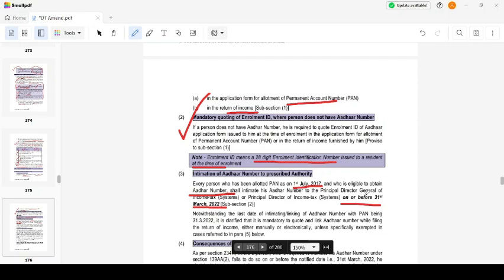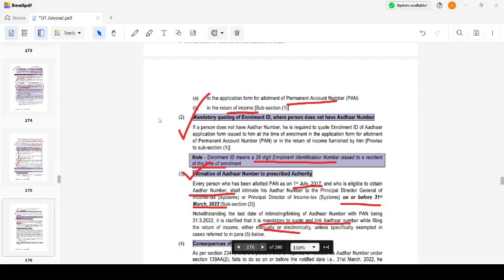Okay, PDGIT or PDIT. It is clarified that it is mandatory to quote Aadhaar while filing the return of income either manually or electronically. Even though I have linked it before with the PAN, I still have to quote the same while filing the return of income.